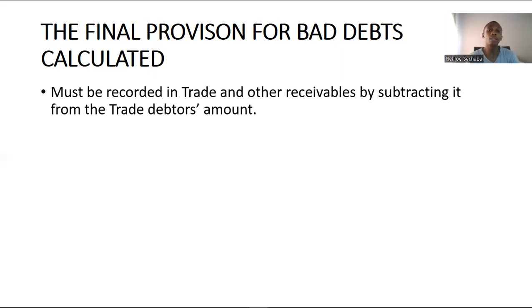Provision for bad debts that you calculated, the final amount that you calculated, will increase on the credit side. And the reason why it increases on the credit side is because you expect to write those out in the future, write them off as bad in the future, therefore reducing your future economic benefits, or the money that you expect to receive from your debtors in the future. Therefore, those circumstances that will prevail in the future, we need to reflect them now in the current financial statements.